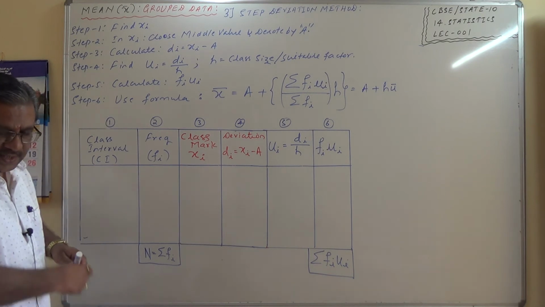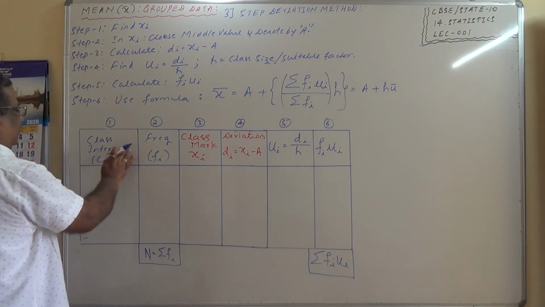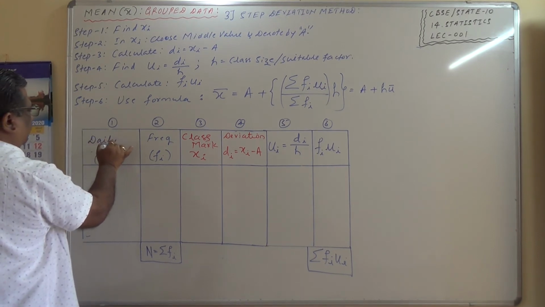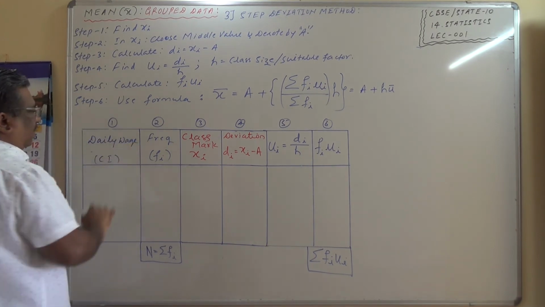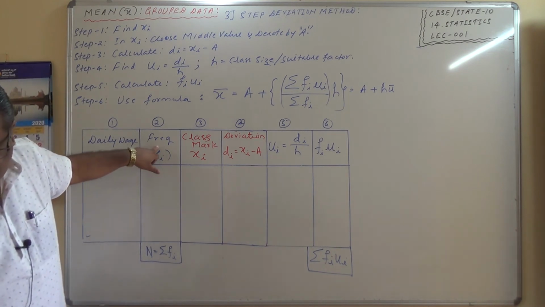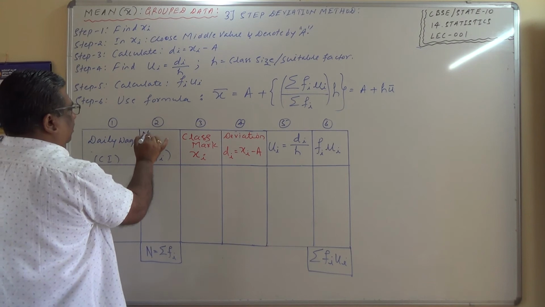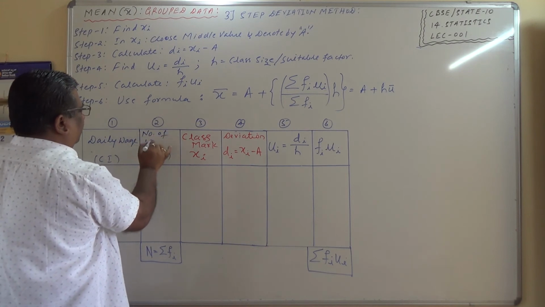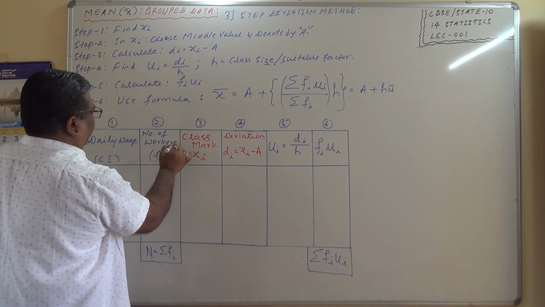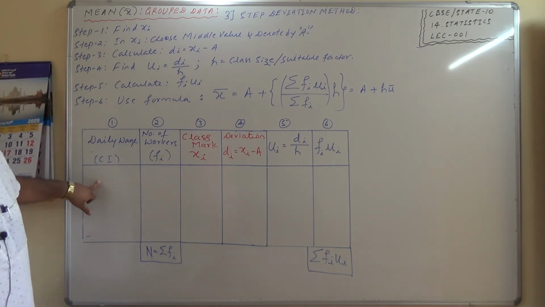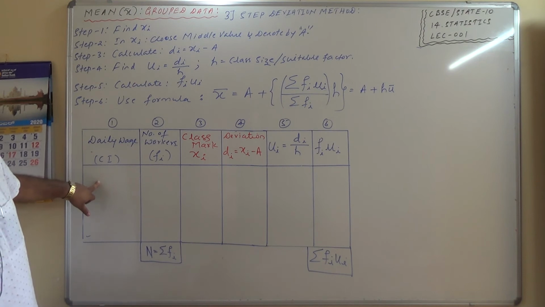This is nothing but daily wages, and the number of workers is the frequency, it is given. So daily wages is 100 to 120 and it continues up to 180 to 200.